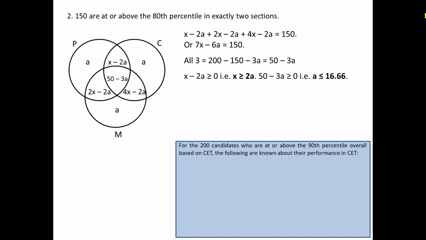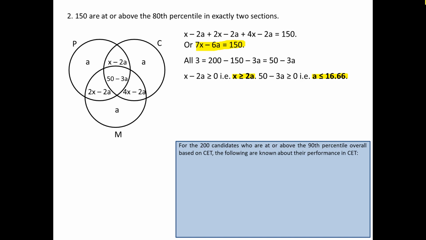When 50 minus 3a is greater than or equal to 0, we can say that a should be less than or equal to 16.66. So now we have an equation 7x minus 6a is equal to 150, and we have these 2 restrictions as well, that x should be greater than or equal to 2a and a should be less than or equal to 16.66. So we'll find out some solutions using these constraints and this equation.